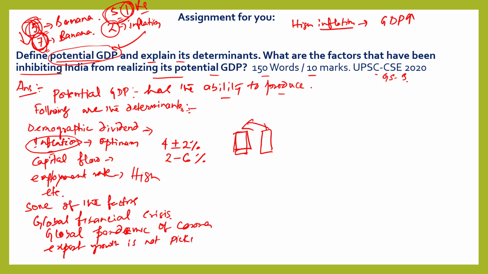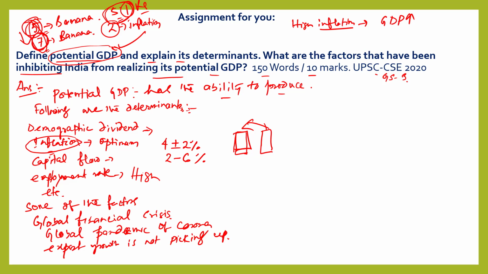If export growth is to pick up, then demand has to increase in foreign countries for those products which are produced by a country.